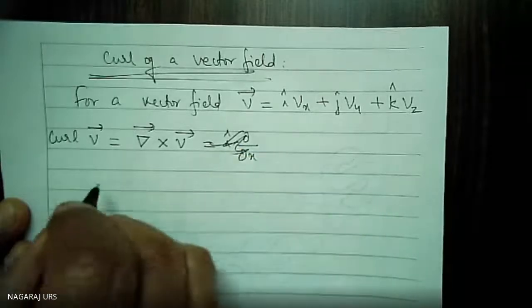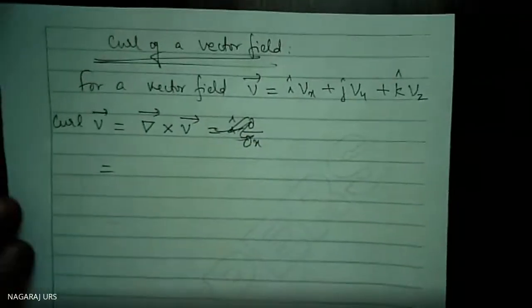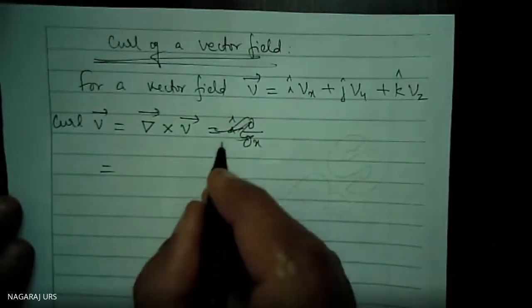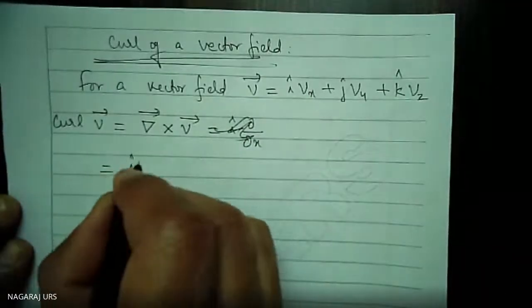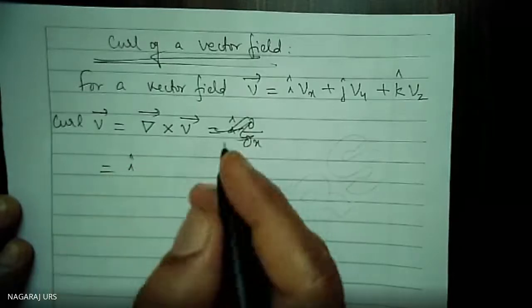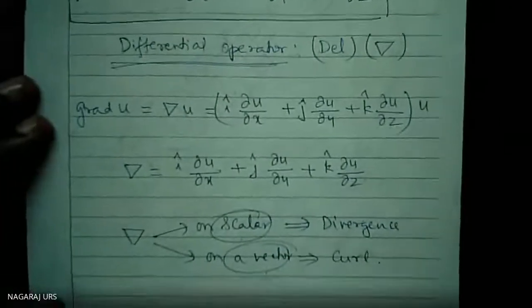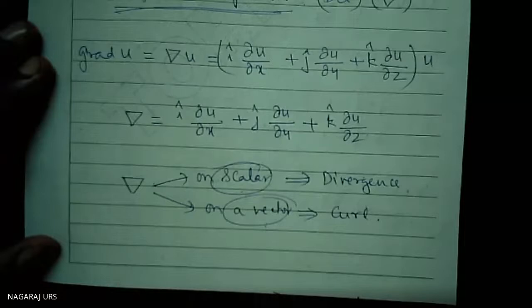Okay, I will write it here, because the space is insufficient. Therefore, I cap. What is the del value? This is del: I into del u by del x plus j into del u by del y plus k into del u by del z.